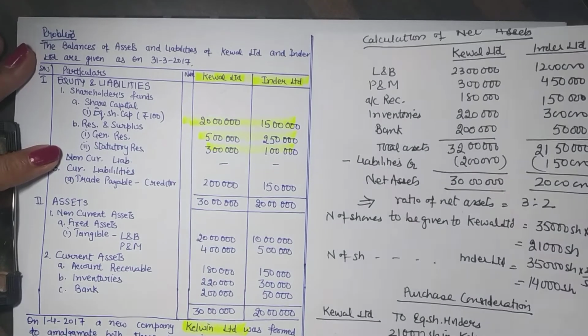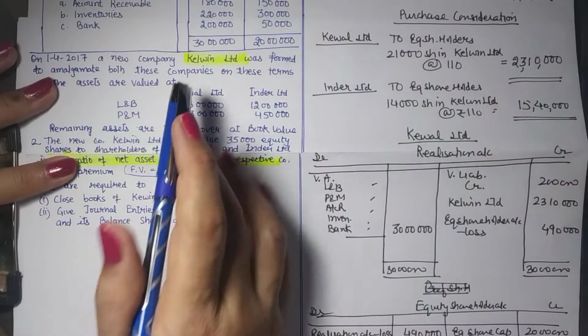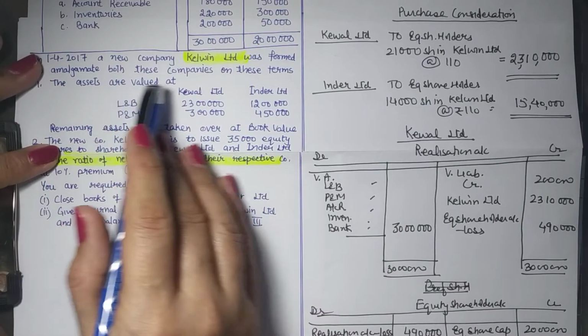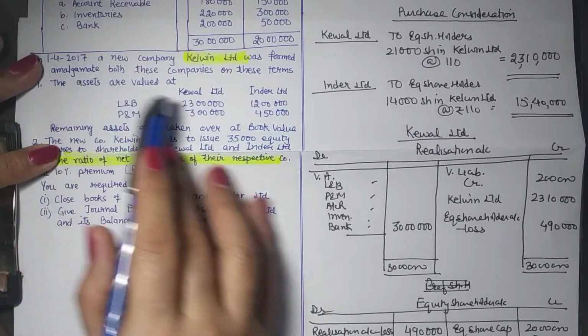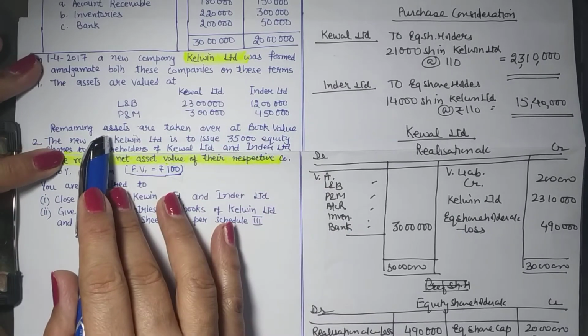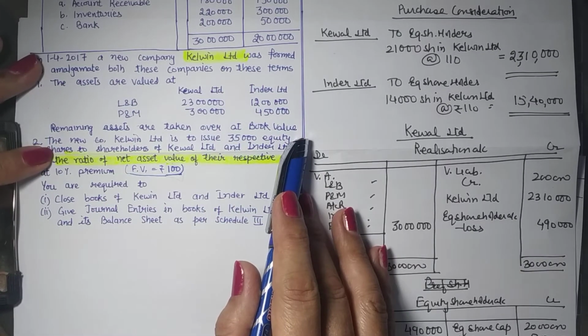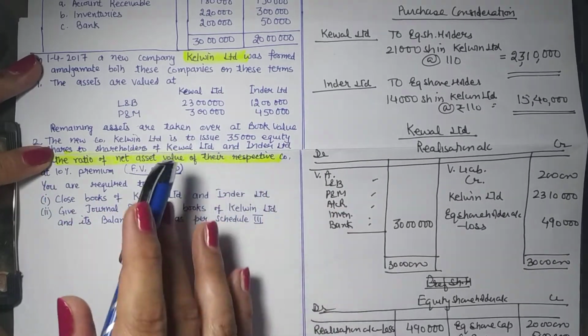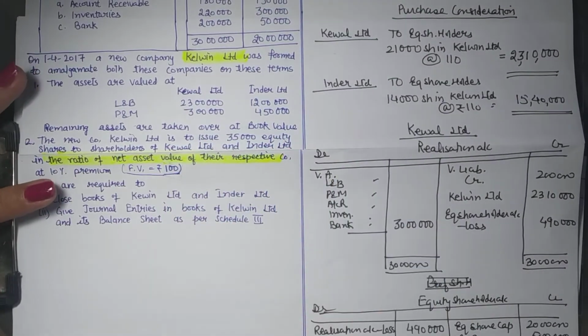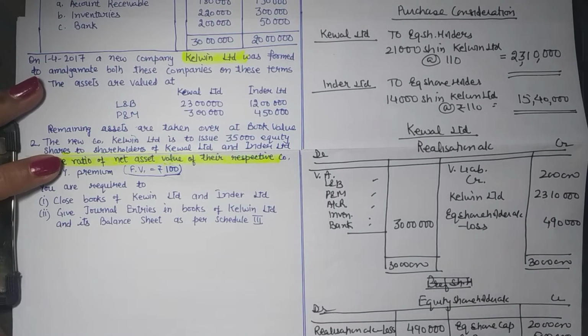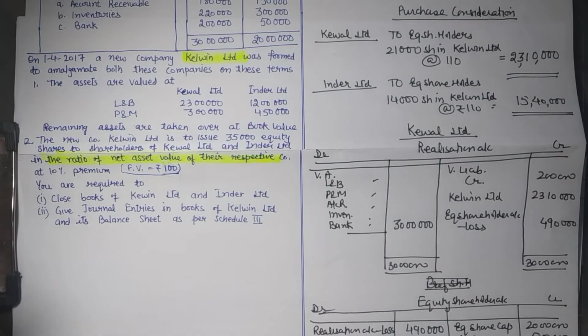The terms were that a new company, Calvin Limited, was formed to amalgamate both these companies on the given terms. Their assets are valued, remaining assets are taken up at book value, and obviously liabilities are also taken at book value unless otherwise given. Further, it says that the new company is to issue 35,000 equity shares to the shareholders of Keval Limited and Inder Limited.